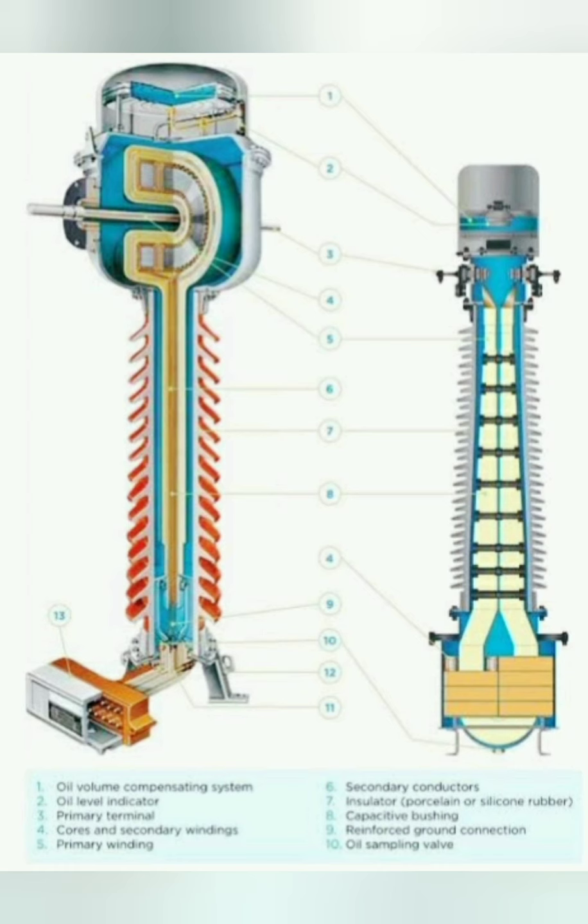Fourth is your coarse and secondary windings. Fifth is your primary winding. Sixth is your secondary conductor. Seventh is your insulator, which means porcelain or silicon rubber. Eighth is your capacitive bushing. Ninth is your refined ground connection, and tenth is your oil sampling valves.